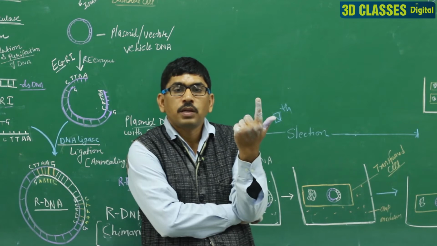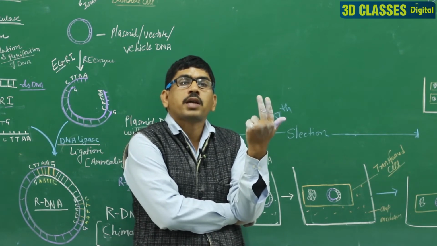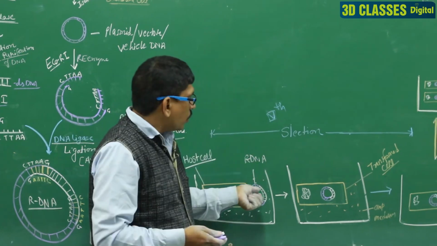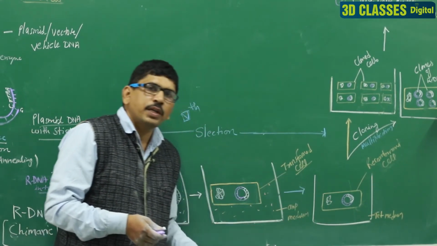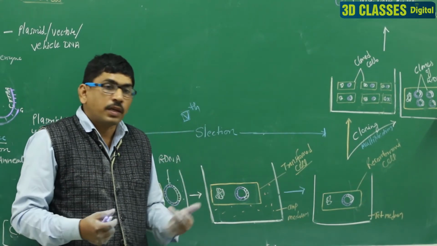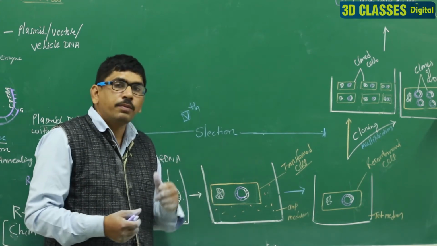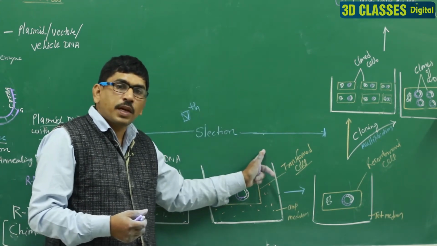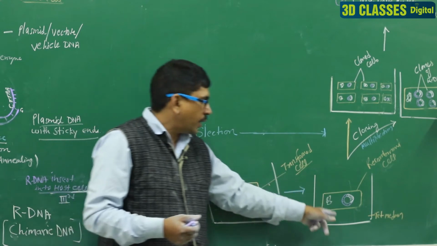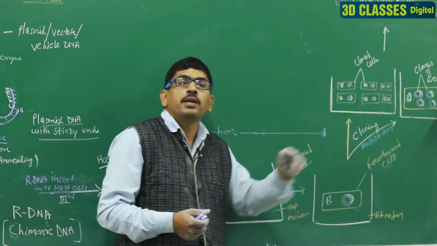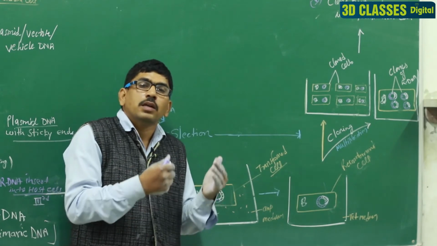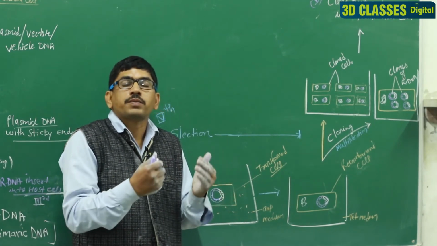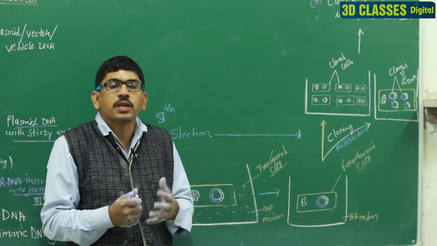When the cell grows in the ampicillin medium, that cell is known as the transformed cell, and the cell that grows in the tetracycline medium is known as the recombinant cell. So, we identify the recombinant and transformed cells. That process is known as the selection.